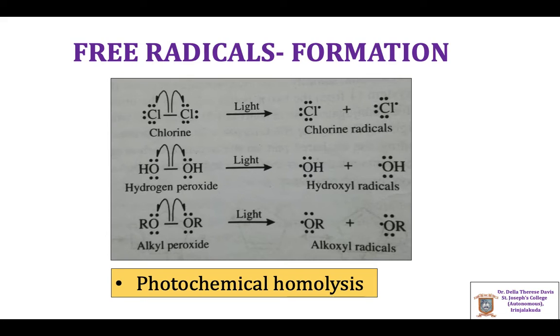A chlorine molecule, Cl2, in the presence of light decomposes to chlorine radicals, 2 Cl radicals. Similarly, hydrogen peroxide decomposes to give hydroxyl radicals, and alkyl peroxide decomposes in the presence of light to give alkoxyl radicals.